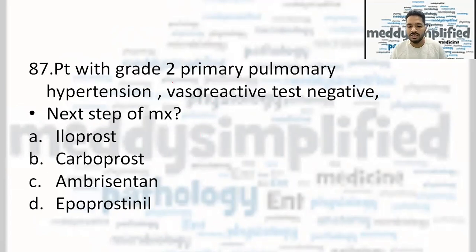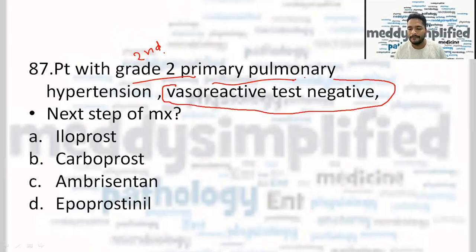Now, a patient with a second grade injury, grade 2 or second grade primary pulmonary hypertension, vasoreactive test was negative. Right. So next step of management should be ambricetin. No carbofrost, no illofrost.